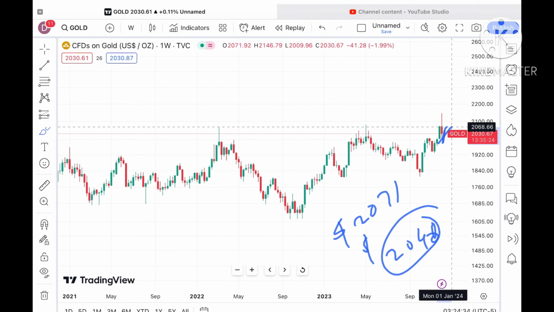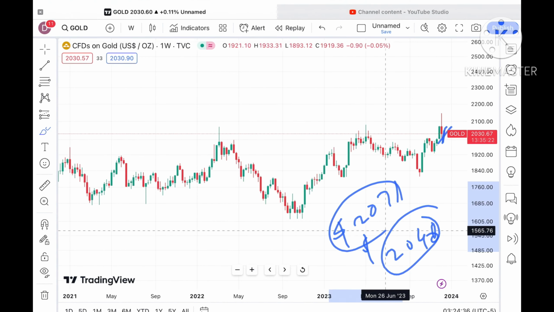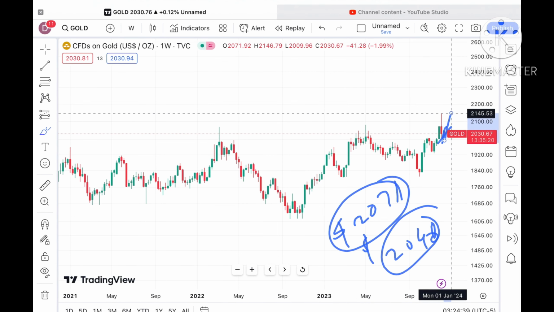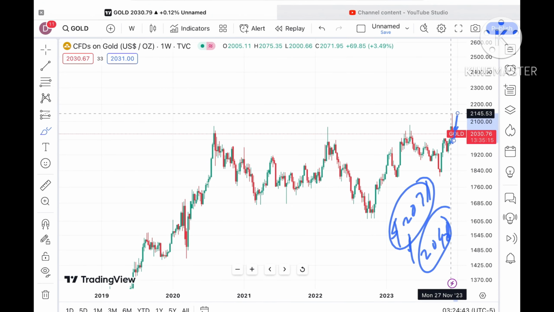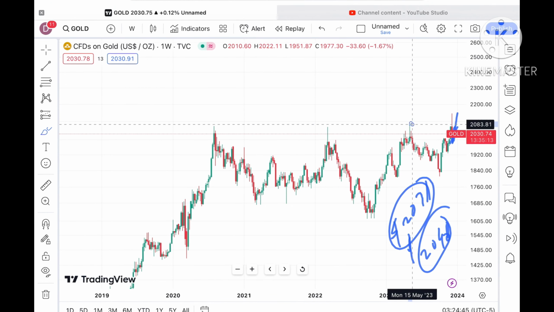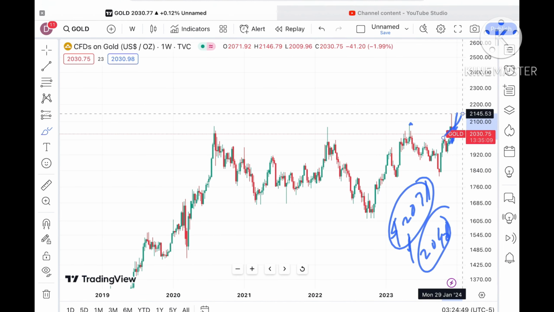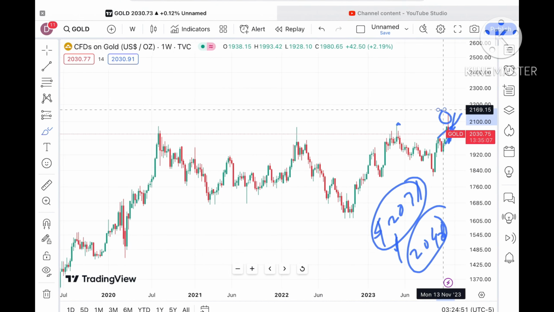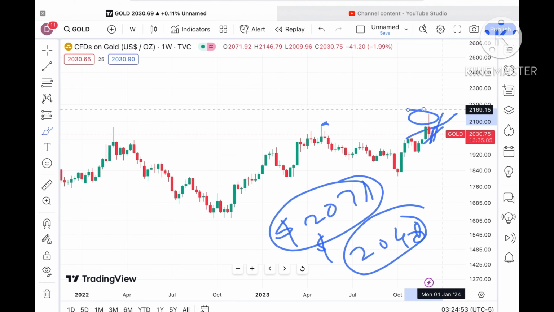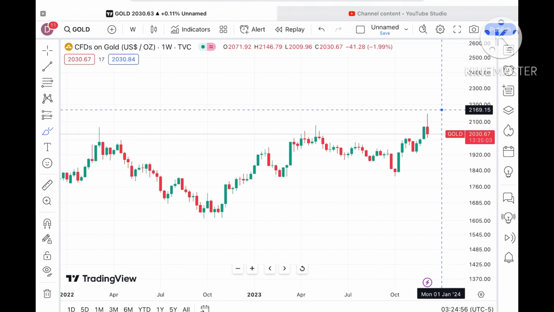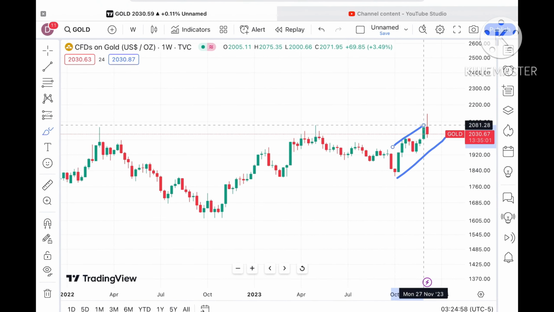Chances are very high that if the price keeps sustaining above 2071, a probability of crossing this particular level we can see, and then it will go above a level of $2083, which is also being tested, so chances are high a probability of touching its all-time high will be there. Again I repeat, you have to understand this overall trend is upside, on the day-wise chart and on the weekly chart also.